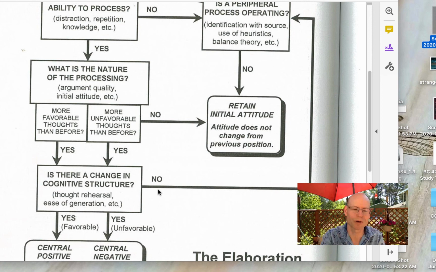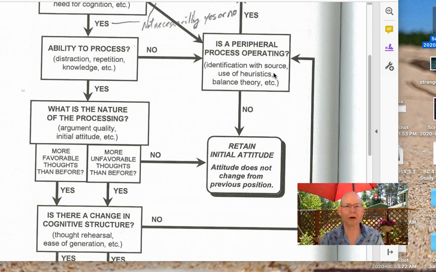Here's another little arrow over here too. I guess I should just point out real quickly. If you considered the message, but then it just doesn't stick, then you're back into peripheral route range again. It's like, okay, I still might be persuaded, but it's not because I have this attitude, cognitive structure that has become encoded into my mind. I did the work, but something hit the Teflon. So in that case, again, peripheral route. Anyway, that's the prominent dual route model of persuasion.